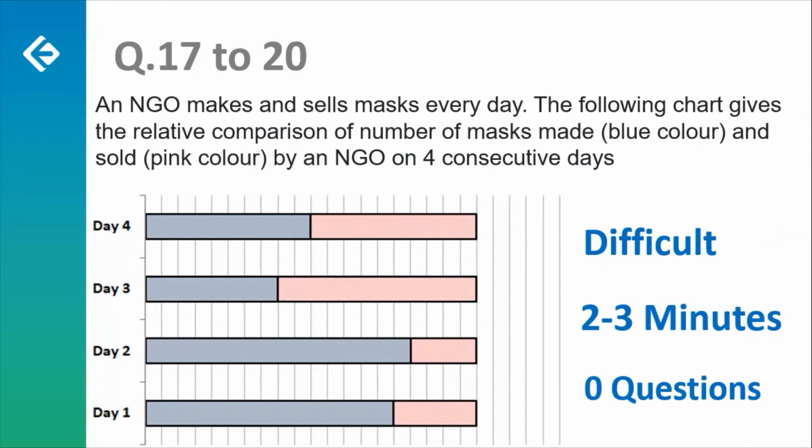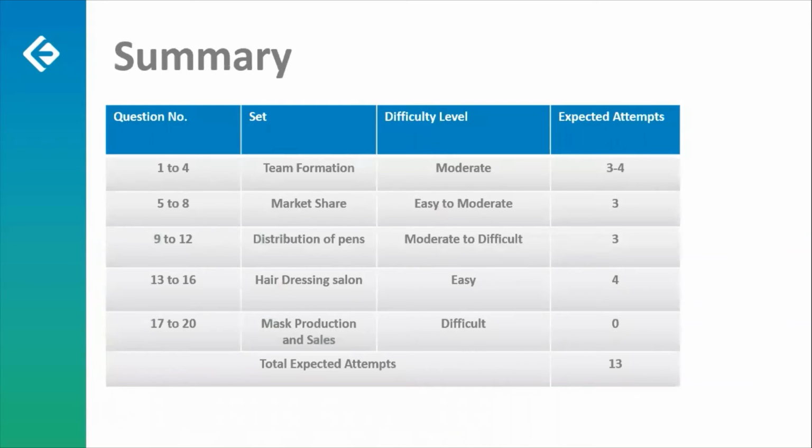Now, based on this analysis, what we can summarize is this. First set, question number 1 to 4, the set which is based on team formation, we classified it as a moderately difficult set, and we suggested around 3 to 4 attempts which can be made from this set. Second, 5 to 8, the one which is based on market share of different companies and their brands, was easy to moderate, and I suggested you solve the first 3 questions here. 9 to 12, third set, distribution of pens into boxes.